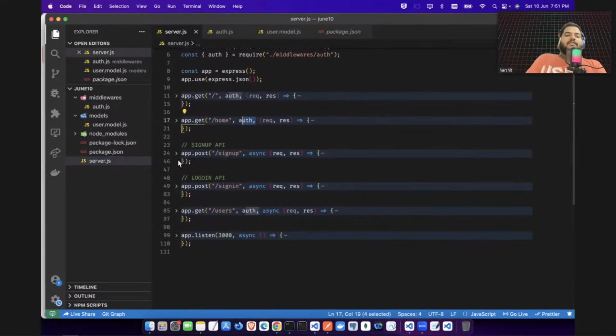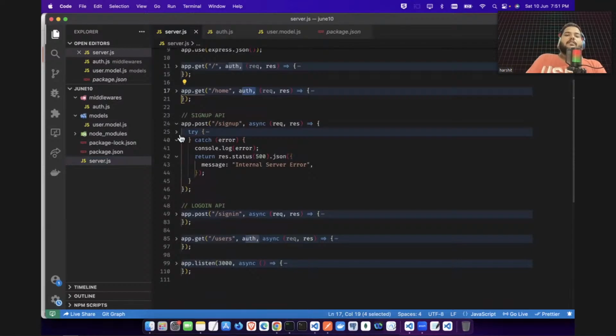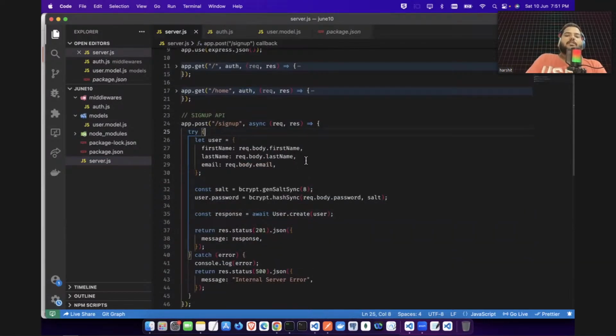Okay, now this was the sign up API. In the sign up API, what we have done is we have taken the user information: first name, last name and email address. We have encrypted that password, then we have created the user.